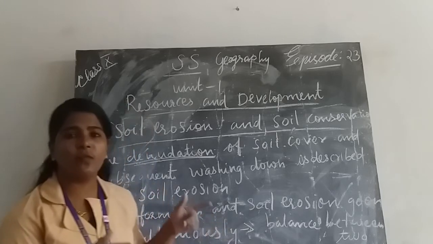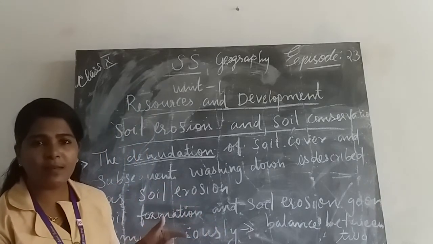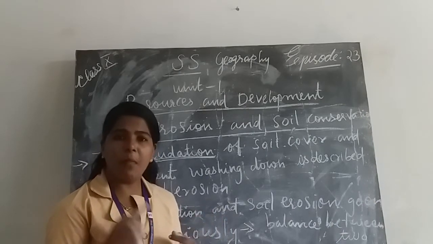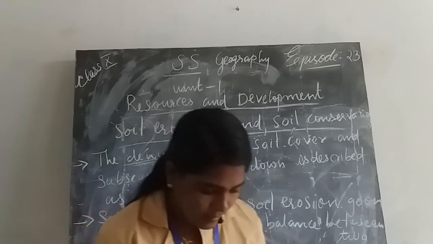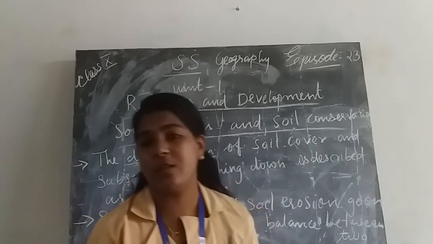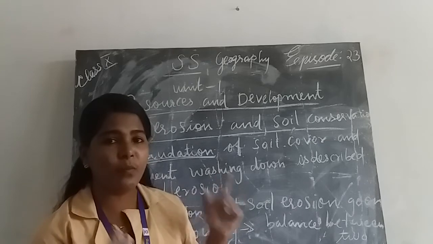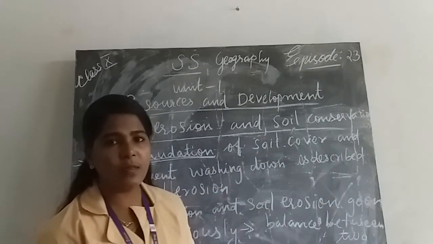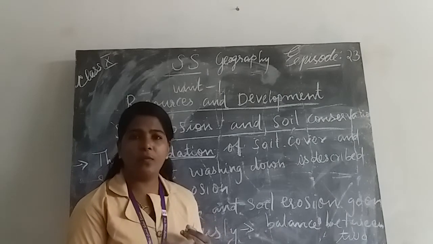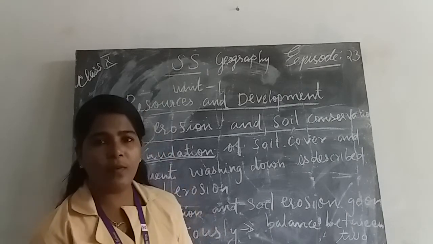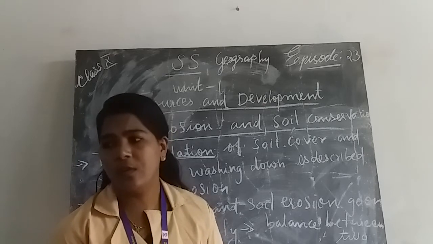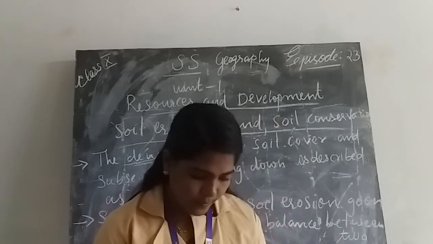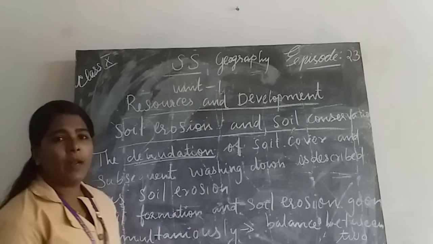What were the reasons for soil erosion? The human activities such as over-irrigation, overgrazing, mining and other activities. Then deforestation, which is the main and most important reason for soil erosion. The human activities such as deforestation, overgrazing, mining, over-irrigation, etc. are the reasons for soil erosion. Then construction. These are the human activities.